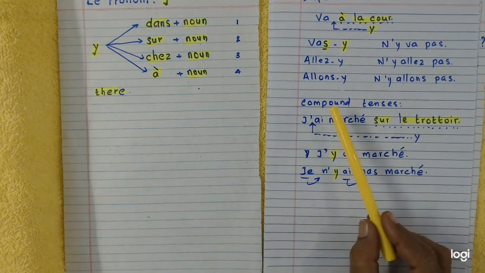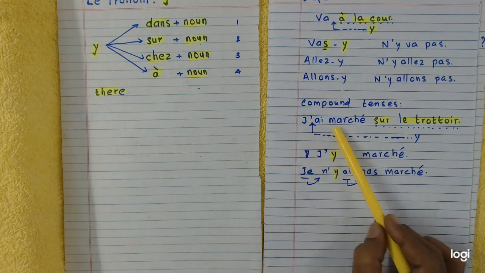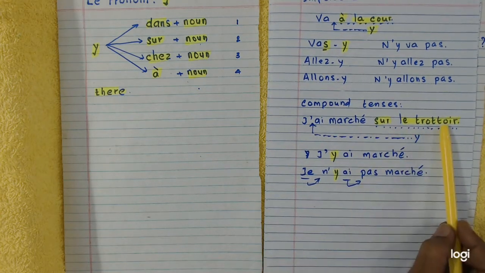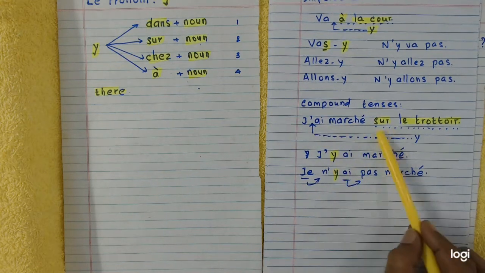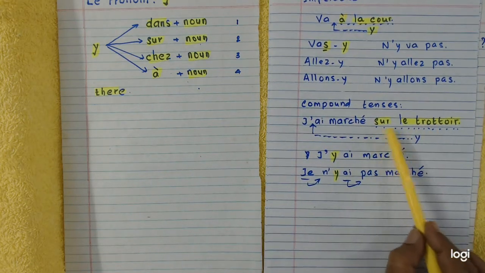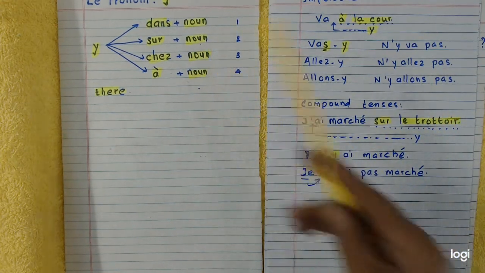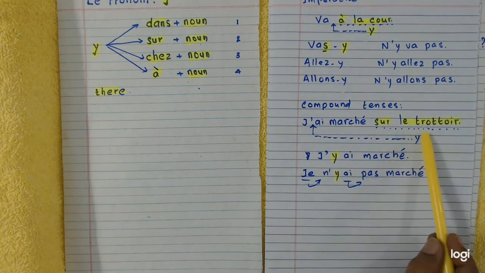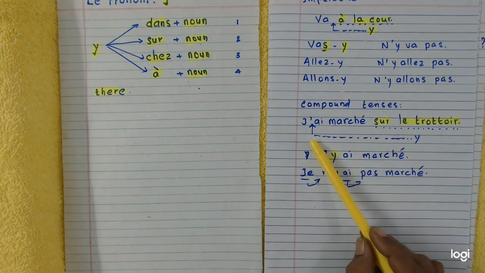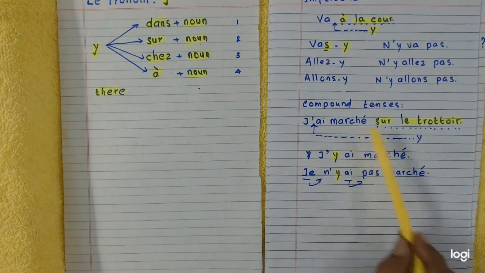In compound tenses like the passé composé: j'ai marché sur le trottoir. I walked, or I have walked, on the platform. Sur plus noun, our second case, can be replaced by y, and y is written before the auxiliary verb, not the past participle.